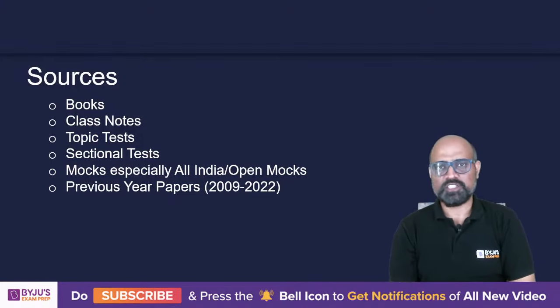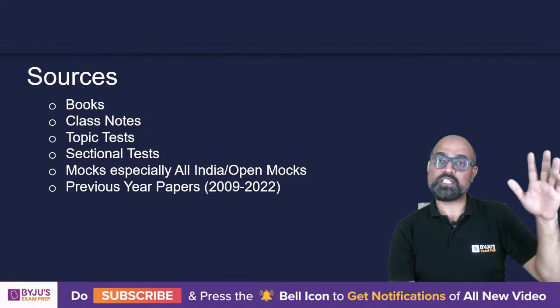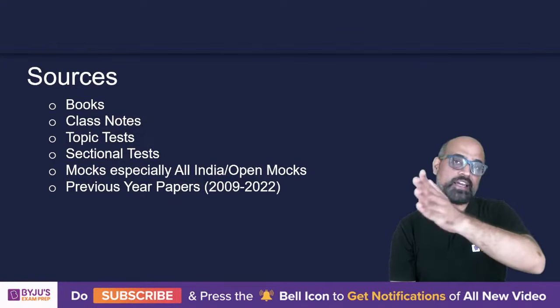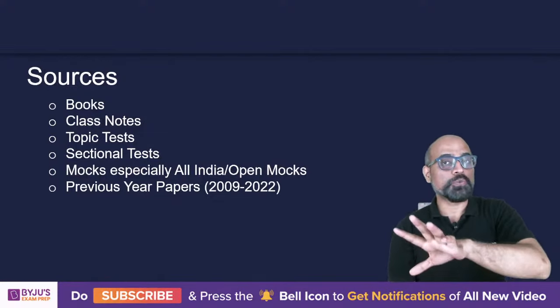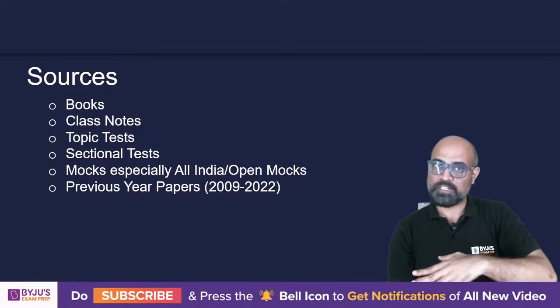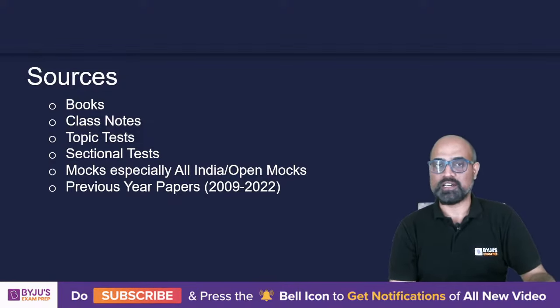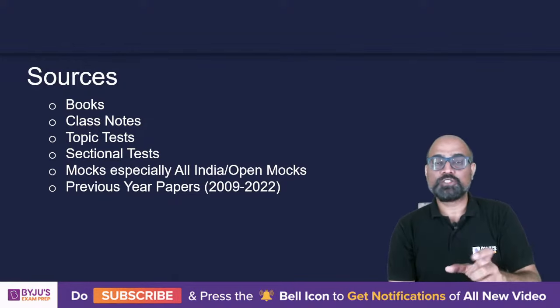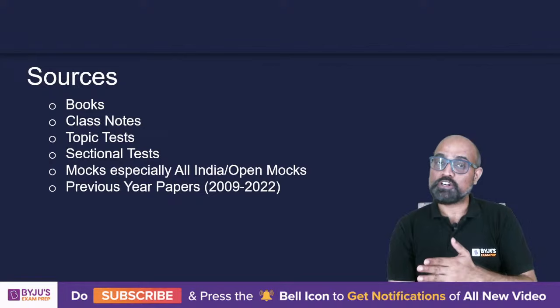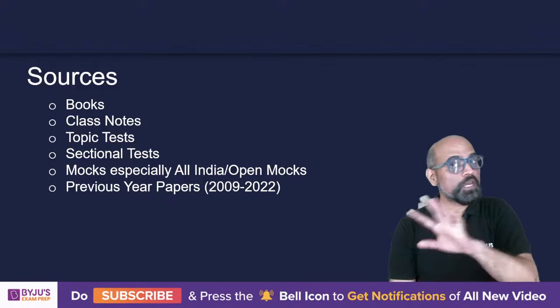Now what are sectional tests? There will be 3 sectional tests: LRDI, VARC and QA. If I talk about QA, in the QA sectional test, you will have an entire 40 minutes duration. That's what the current CAT pattern is, right? In 40 minutes, you will be given 22 questions. Now in those 40 minutes, those 22 questions can be from any topic.